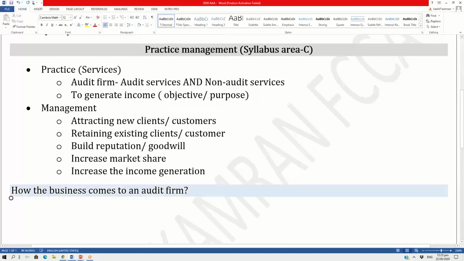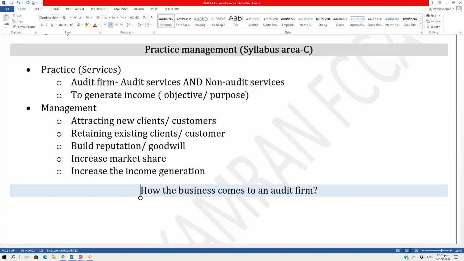This is something of utmost importance, because till the time the business doesn't come to an audit firm, how would you increase your market share? How would you increase your income generation? And no audit firm likes the business to go to the competitor.